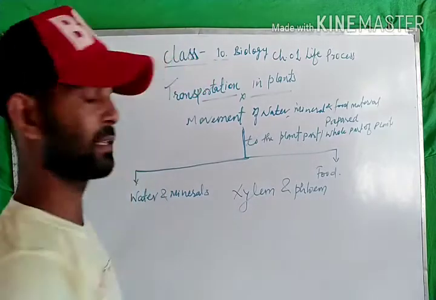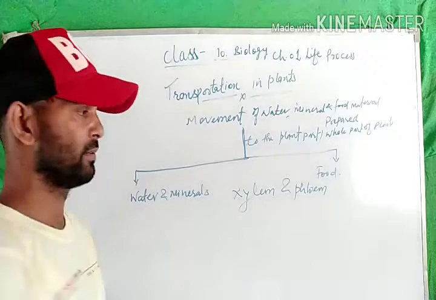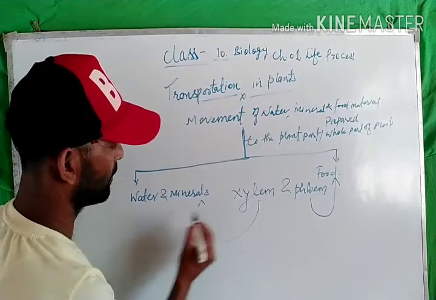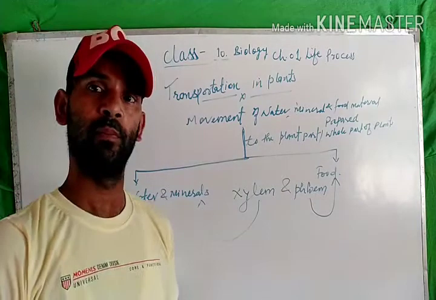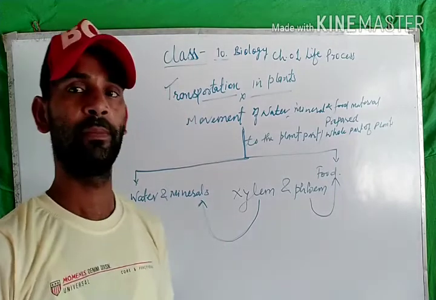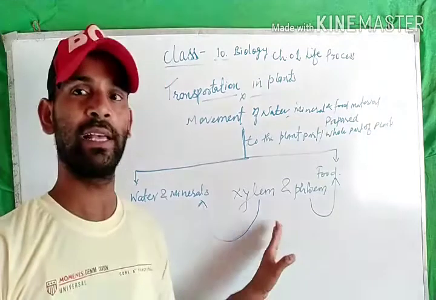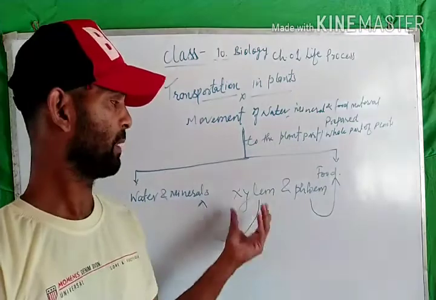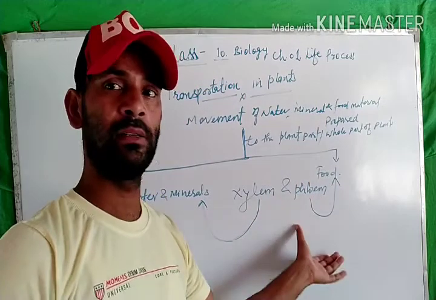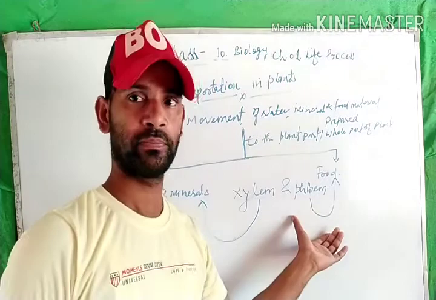Xylem and phloem have the specialized characteristics to carry these two important molecules or materials. Water and minerals are carried by the specialized structure called xylem, and the prepared food material is transported by the phloem.